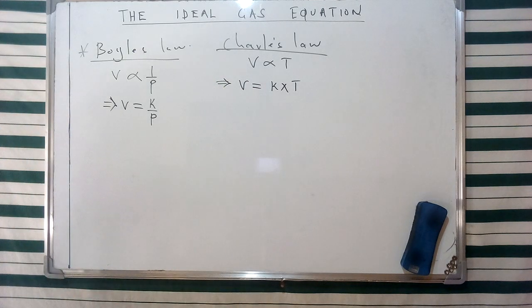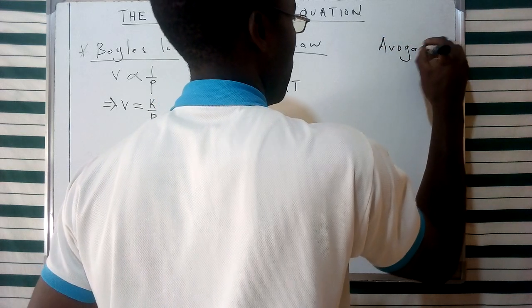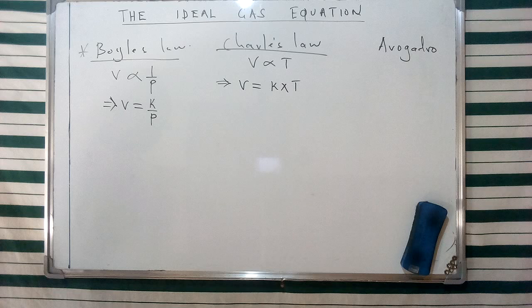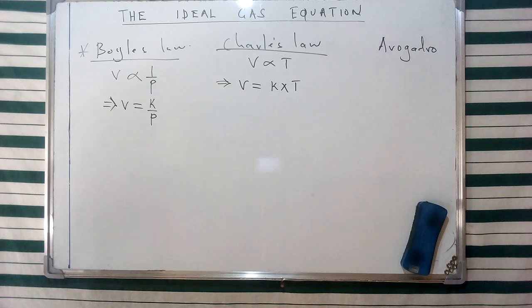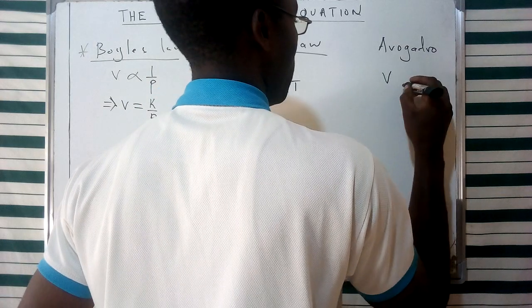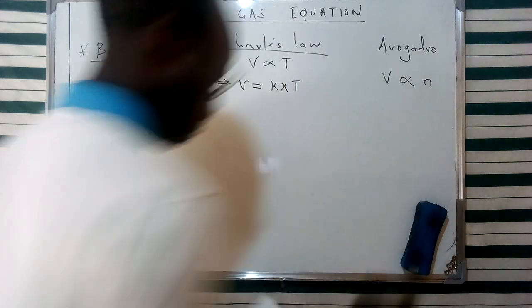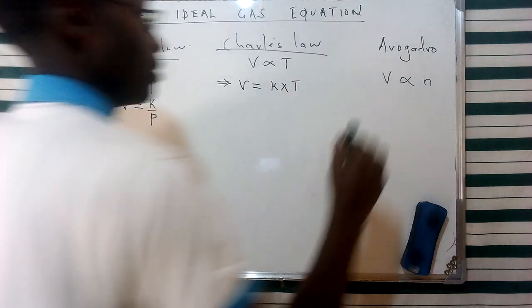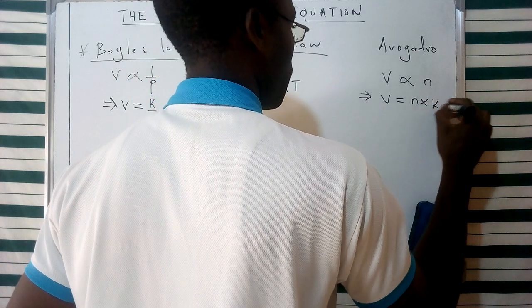And then lastly, Avogadro gave the relationship between the reacting volumes of gases, whereby he gave the relationship between volume and the number of particles involved in a reaction at constant temperature and pressure. He said that the volume involved is directly proportional to the number of molecules. Thereby, we developed Avogadro's law, V = nk.